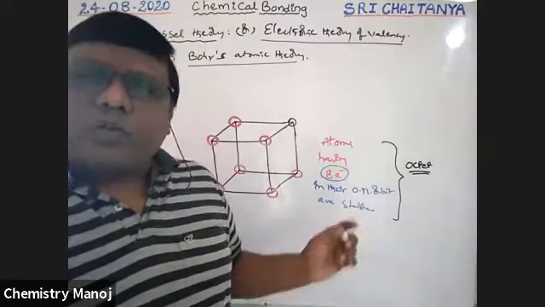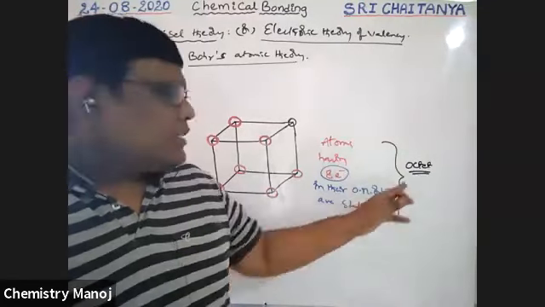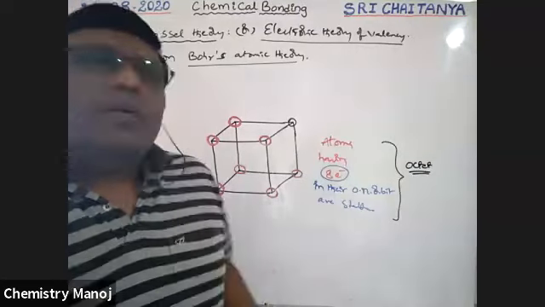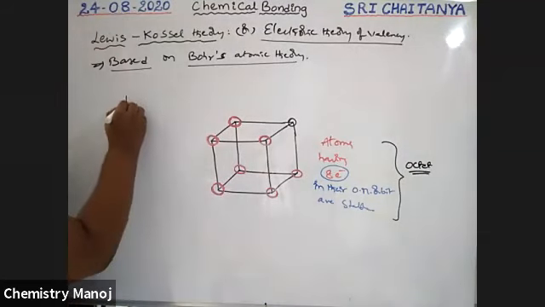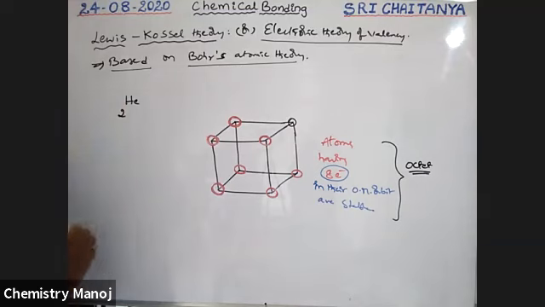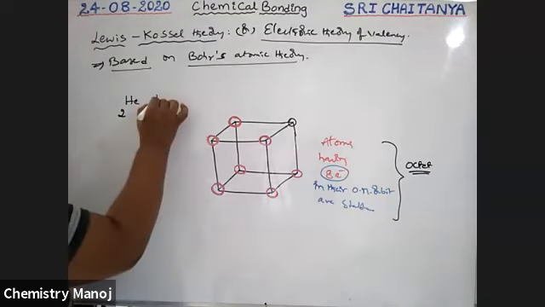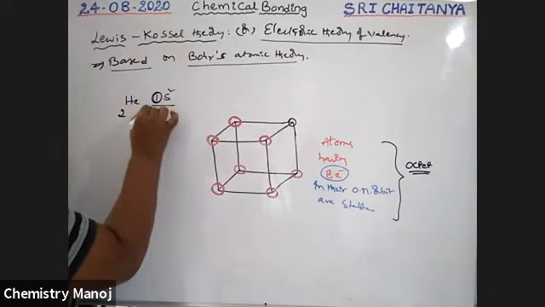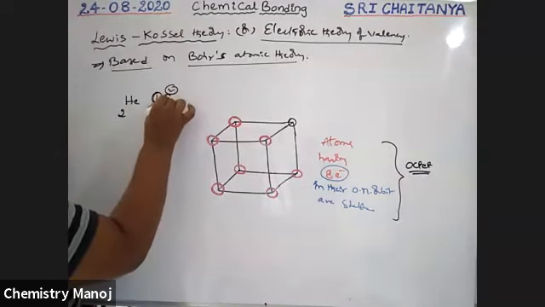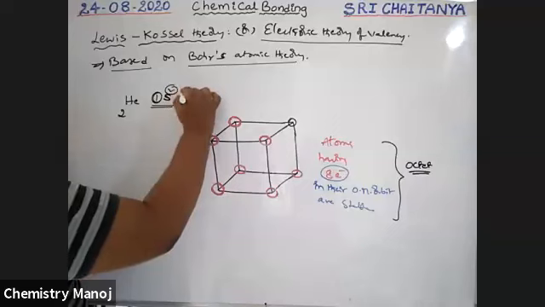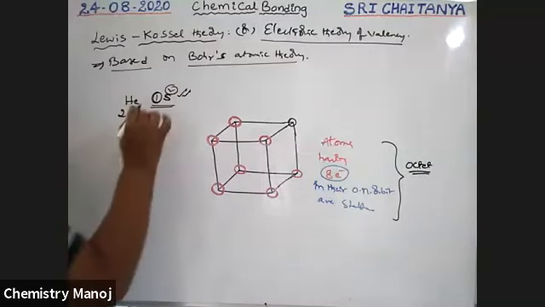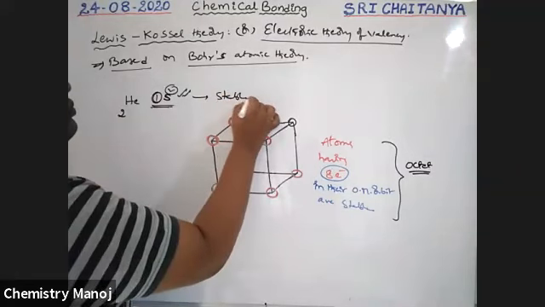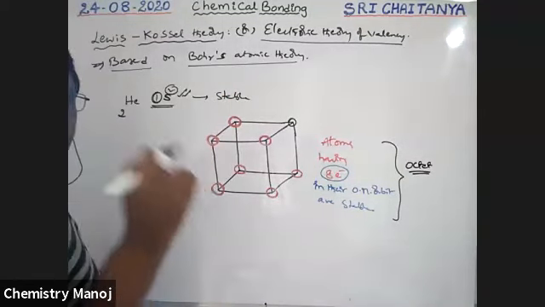That was explained by Lewis and Kossel. So that is called the octet rule, except for hydrogen, helium, and lithium. See here, helium, its atomic number is 2, boys. Electronic configuration 1s2, because the outermost orbit is the first orbit. The first orbit only contains 2 electrons. That means helium contains 2 electrons. It is a fully filled electronic configuration. So this electronic configuration is also a stable configuration for smaller atoms, lighter elements.